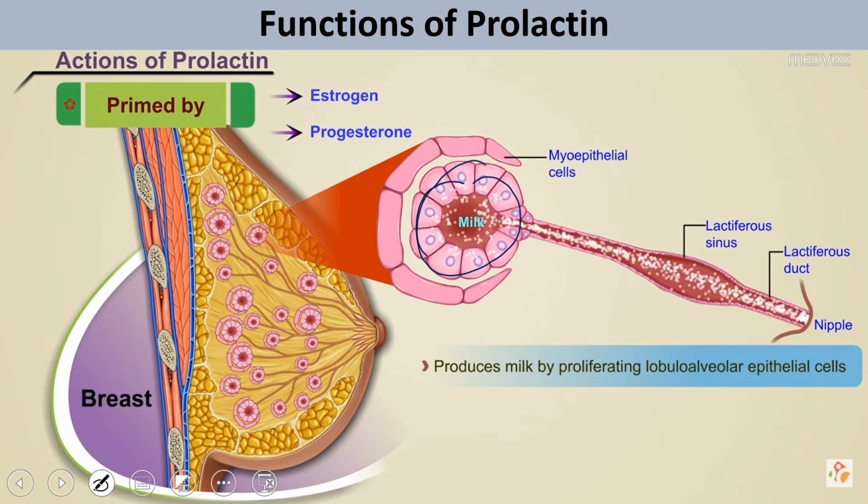So production is due to prolactin and release is because of oxytocin. The cells producing the milk are the lactating epithelial cells, and the proliferation of these cells is done by prolactin.